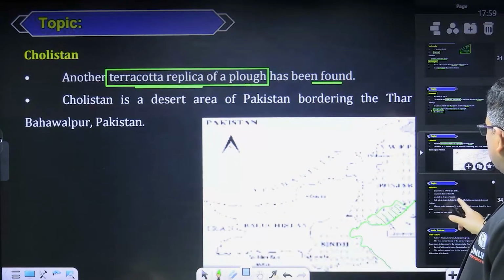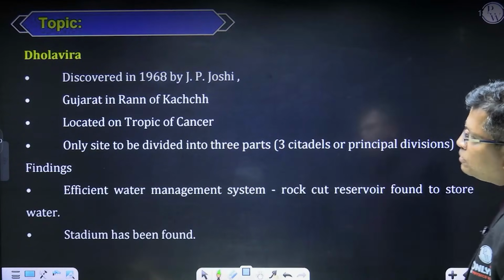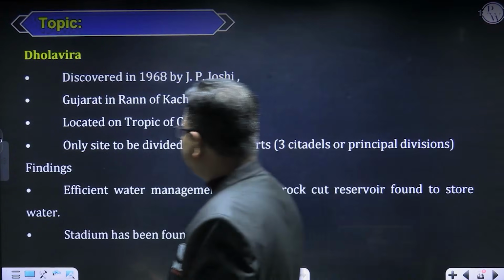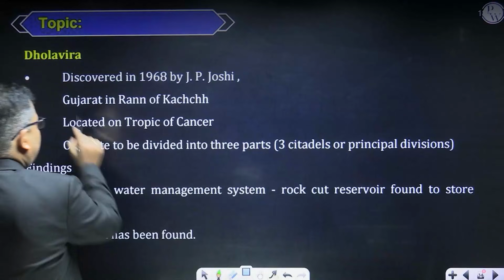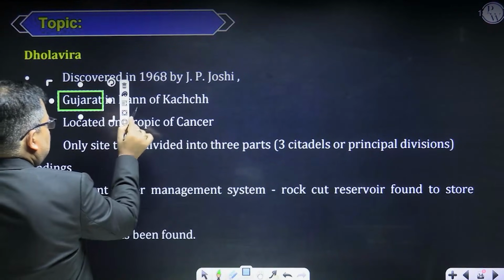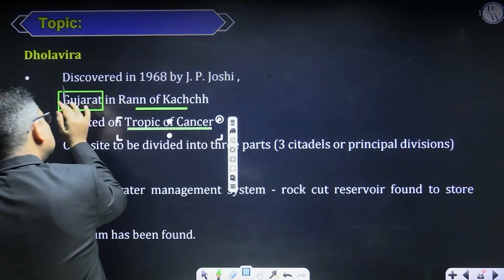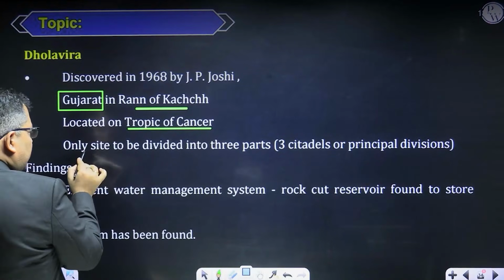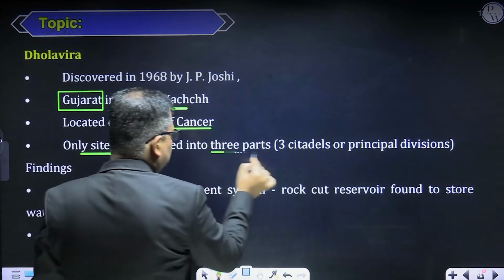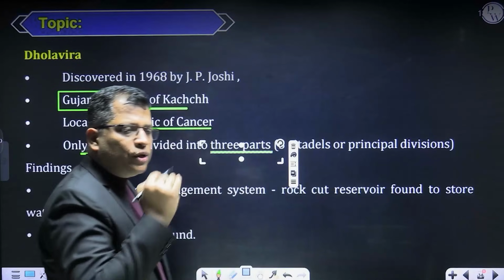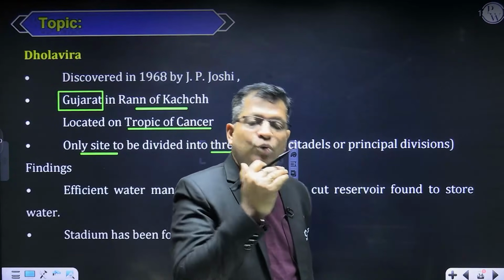Is it okay? Now, then is your Dholavira. If I talk about Dholavira, what are the important facts here? This is located in Gujarat, in the Rann of Kutch. And what is important, the Tropic of Cancer passes through this site, right? It is the only site that is divided into three parts: upper town, middle town and lower town.